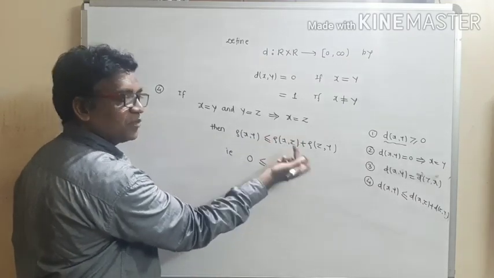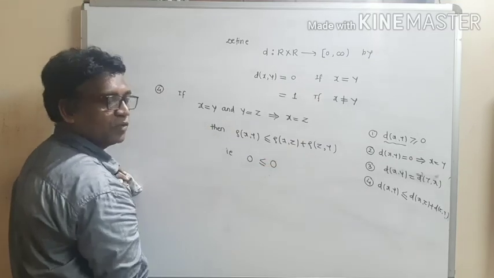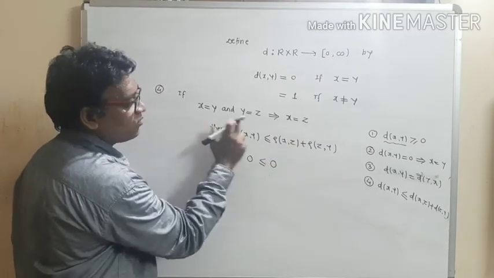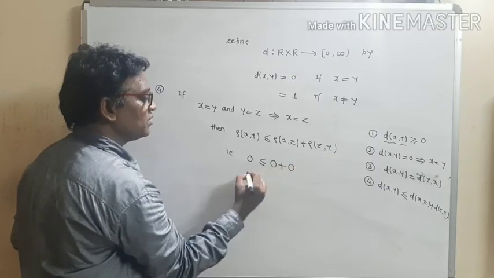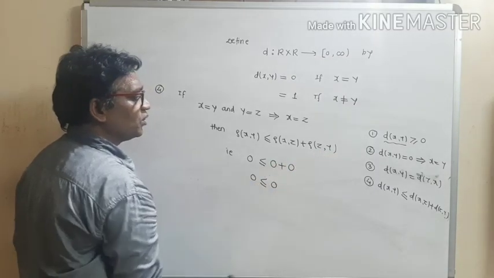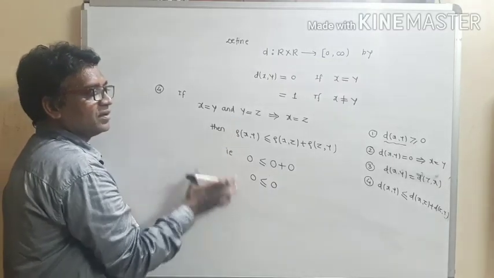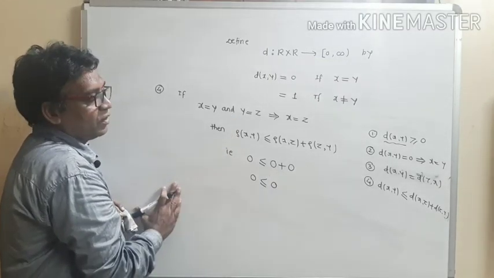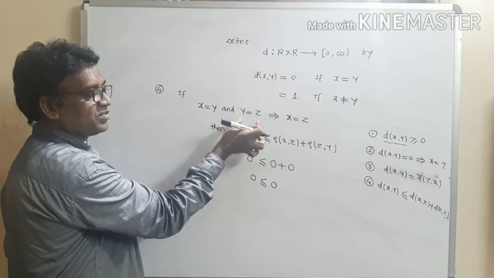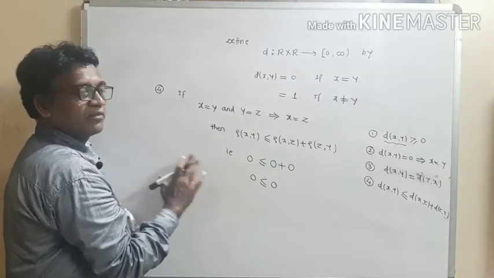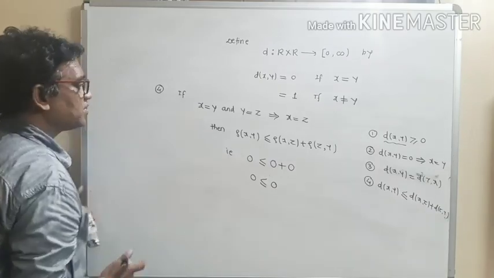This is less than or equal to x and z, they are equal. So what is the distance between x and z? Obviously it is 0. Z and y, they are the same point. So what is the distance between them? It is 0. So 0 less than or equal to 0. So this triangle inequality is verified. So for this condition, x equal to y and y equal to z, we have shown the triangle inequality property.